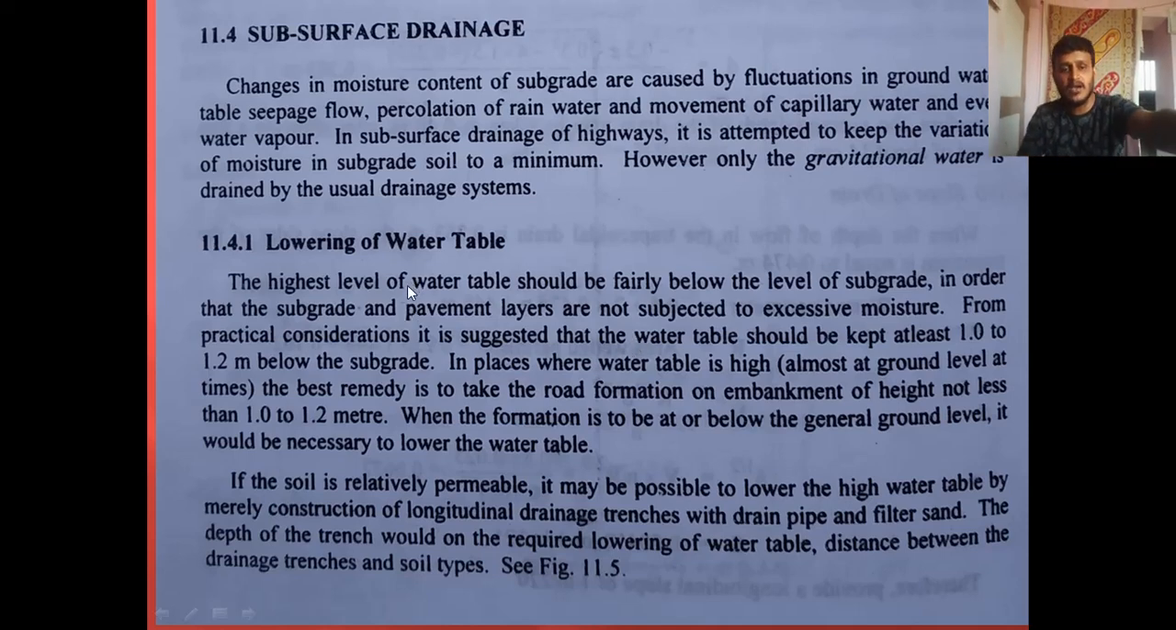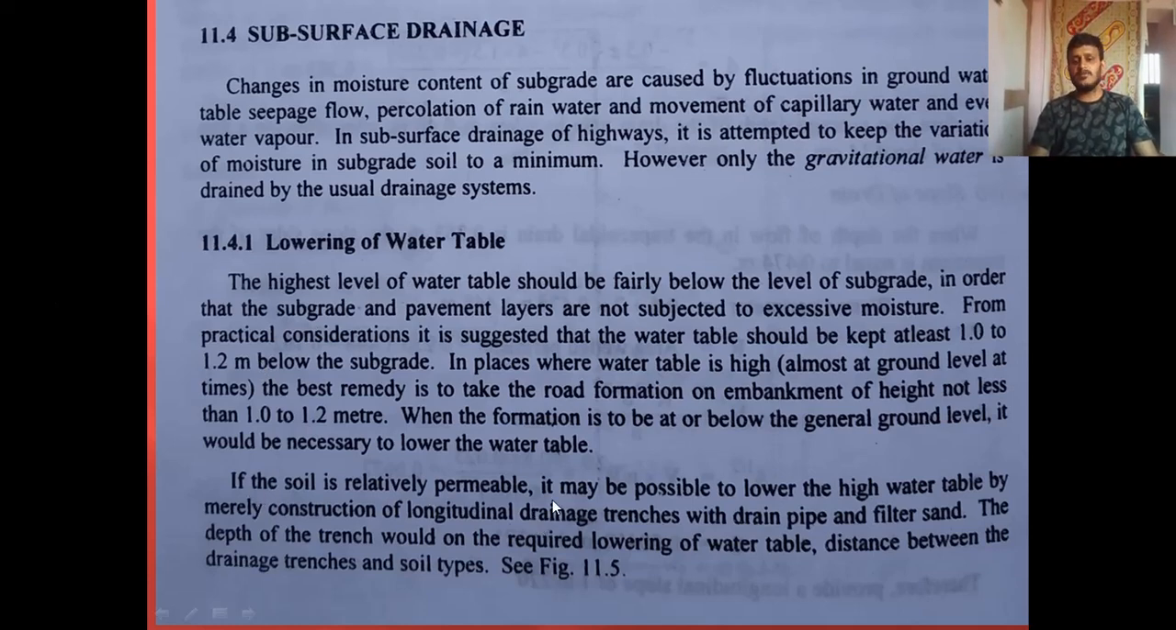Now we shall see, if the soil is relatively permeable, it may be possible to lower the high water table merely by constructing longitudinal drainage trenches with a drain pipe and filter sand. The depth of the trench would depend on the amount of lowering of the water table, the distance between the drainage trenches and the soil types.